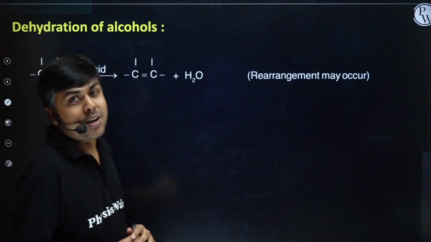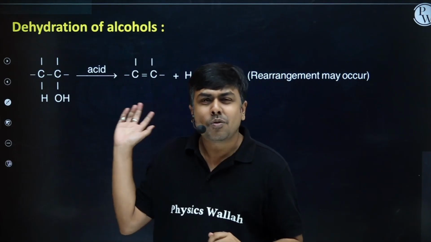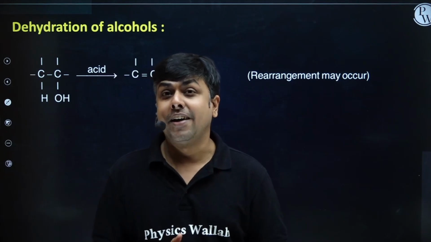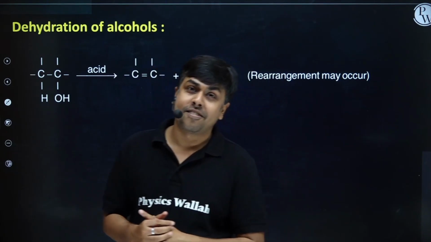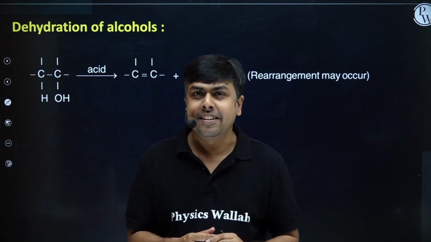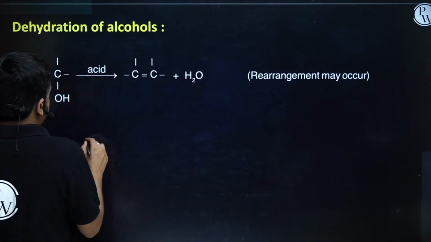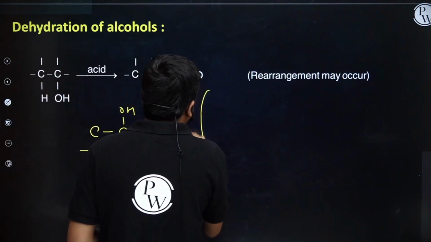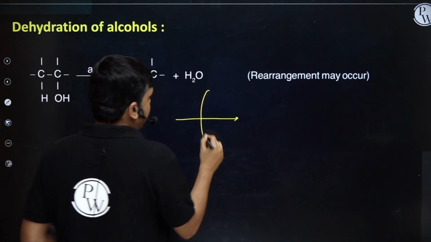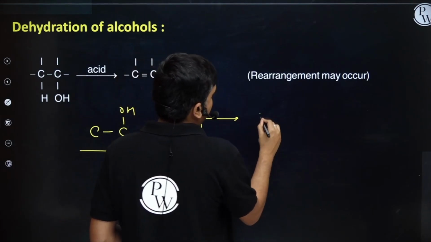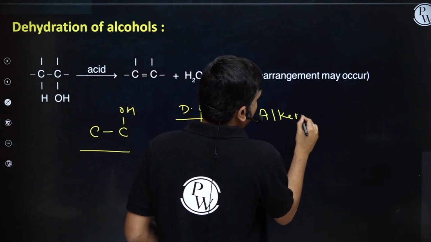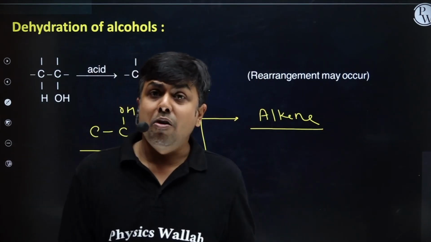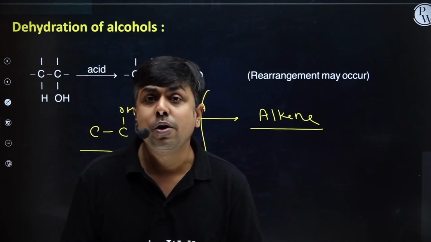Now it's time to talk about dehydration of alcohols. This one we have discussed in alkene also. In the GOC of alkene, alcohol on dehydration generates alkene, right? I'm having alcohol. If it's treated with any dehydrating reagent, we will have the formation of alkene. Now in certain case we'll have the formation of carbocation. Now you will say, when will I have the formation of carbocation?